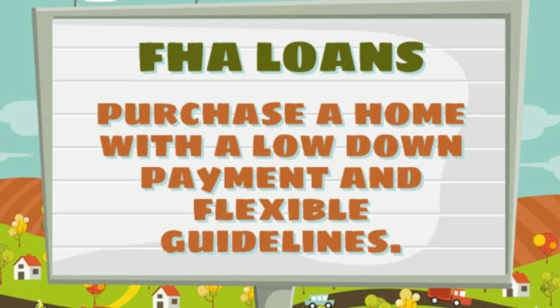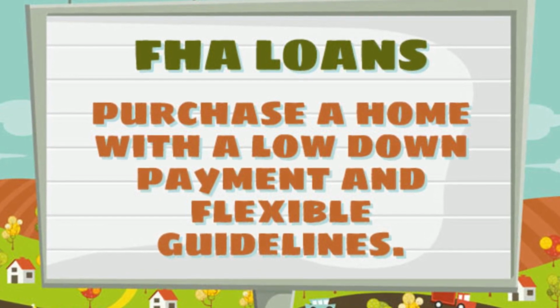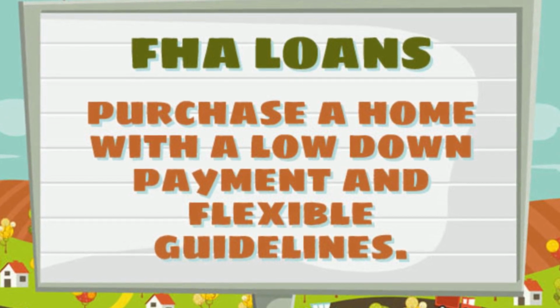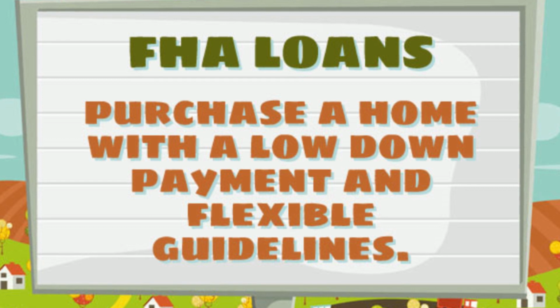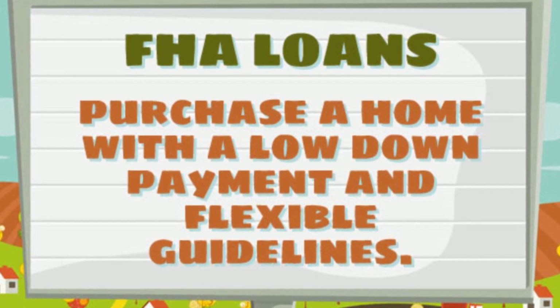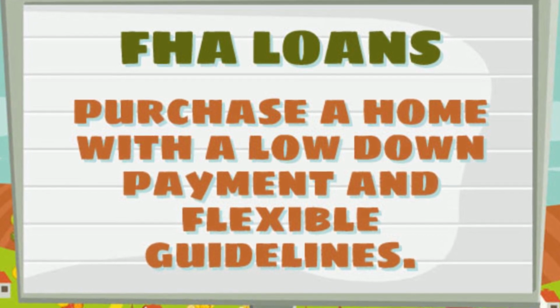Mortgage insurance. FHA loans require mortgage insurance to protect lenders in case the borrower defaults on the loan. This is typically paid as an upfront premium and monthly premiums. Assumable loans. FHA loans are assumable, meaning they can be transferred to a new buyer, potentially offering a unique selling point for the property.